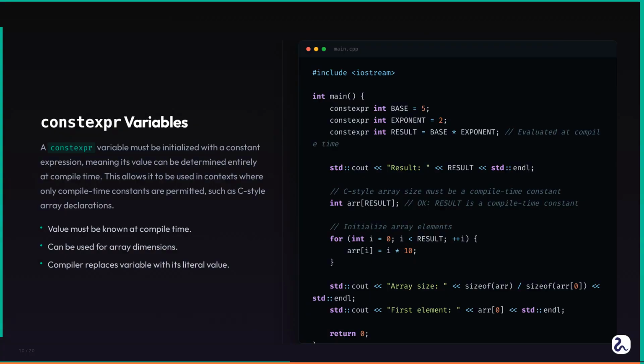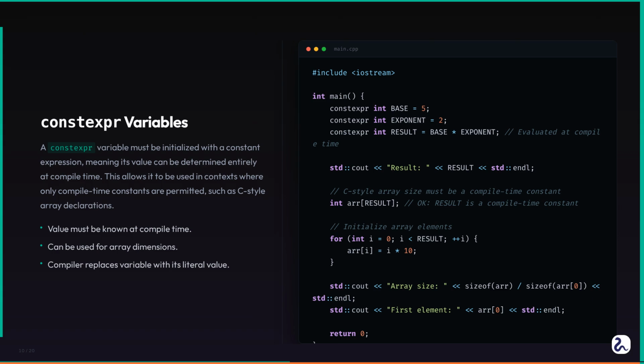Let us see this in action. I declare a constexpr int called val and assign it the result of 5*5. Because both 5 and the multiplication operation are known at compile time, the compiler will calculate 25 and store that value directly into val. The crucial part is the next line, int arr[val];